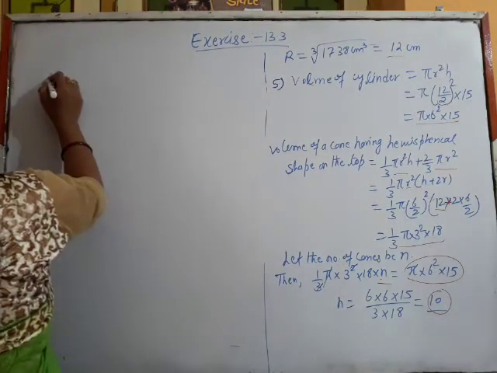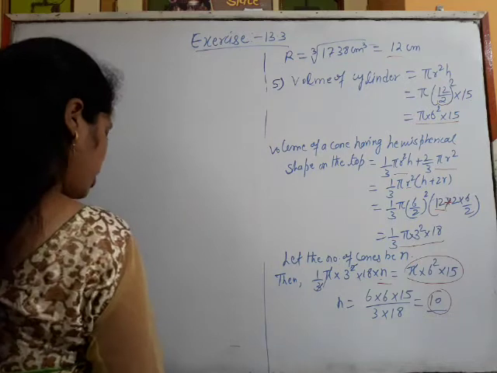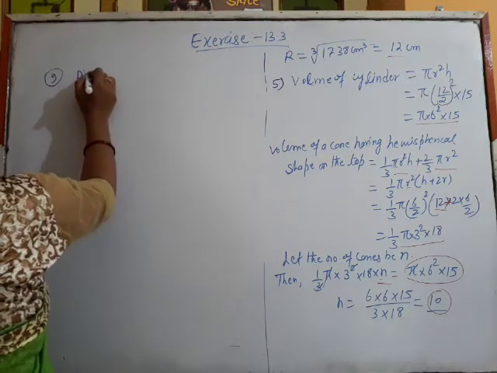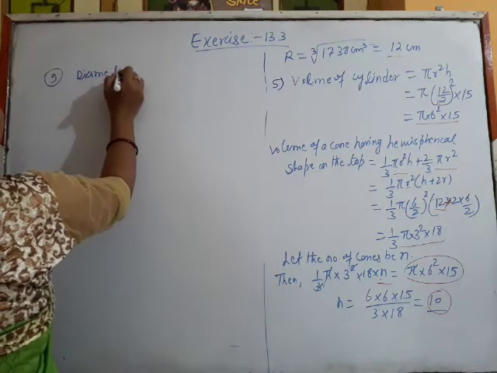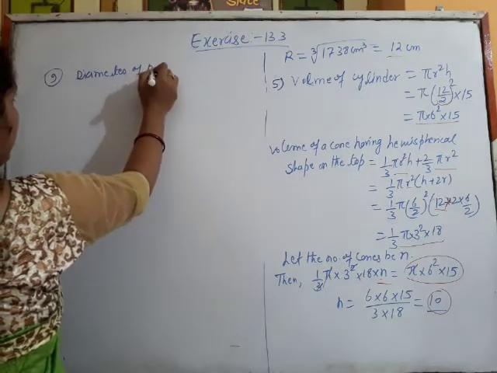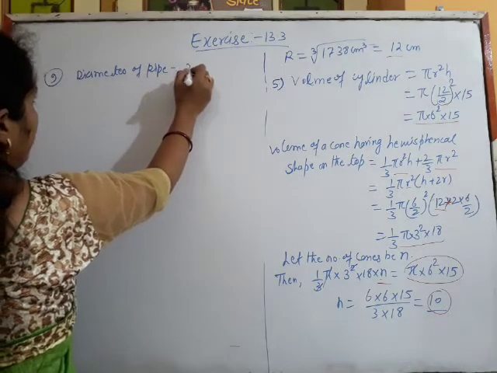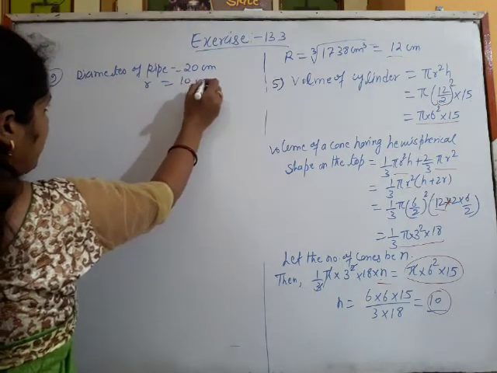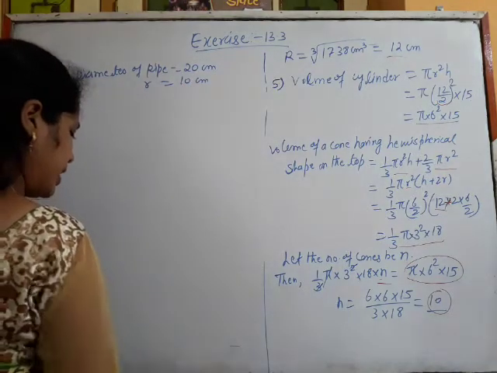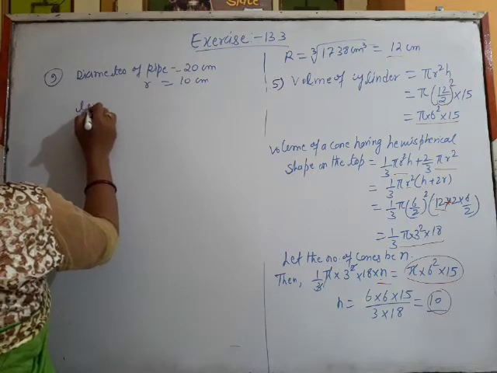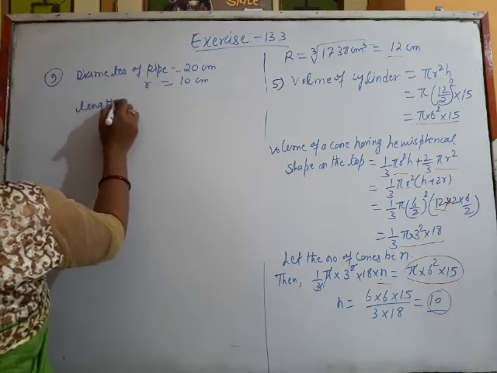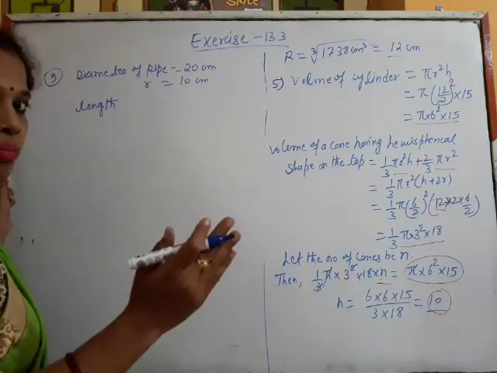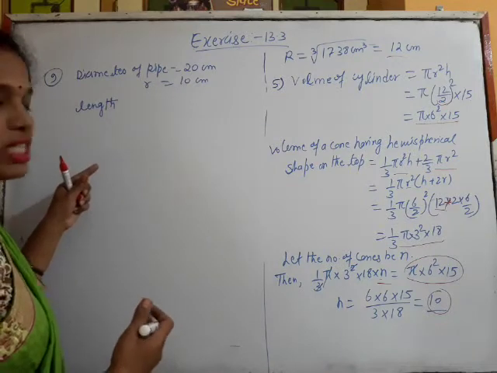It is question number 9. So here the diameter of the pipe is given as 20 centimeter. So the radius will be 10 centimeter. Length, that means height of the pipe through which the water is flowing.